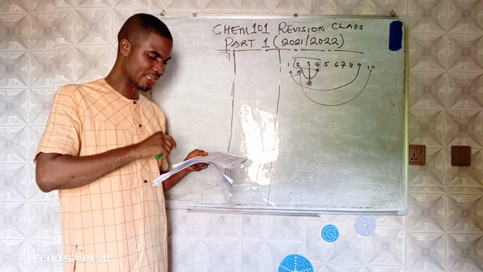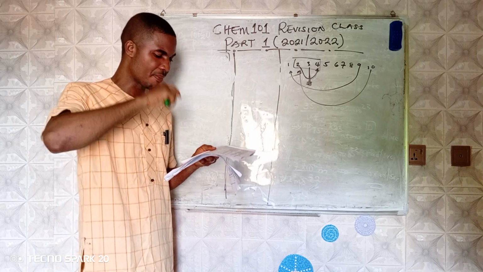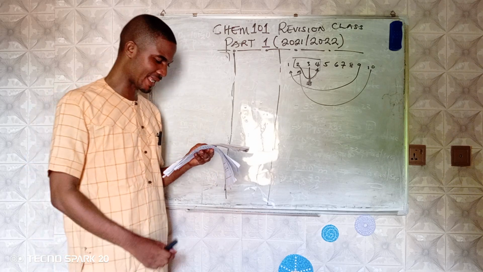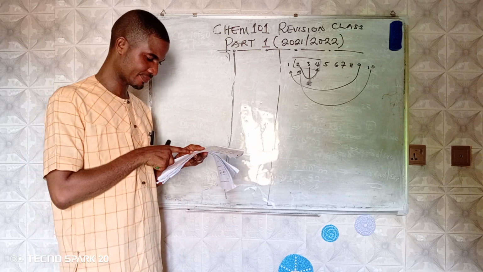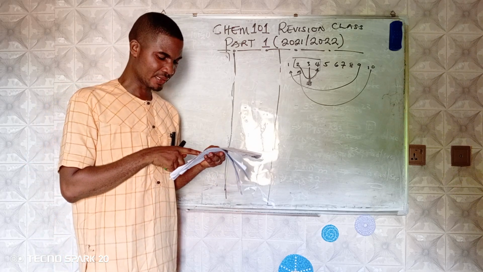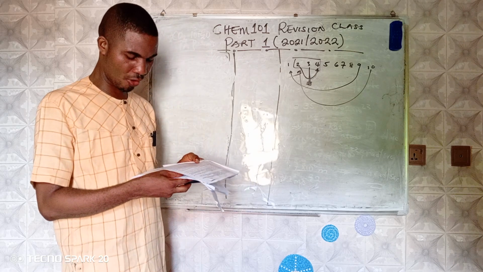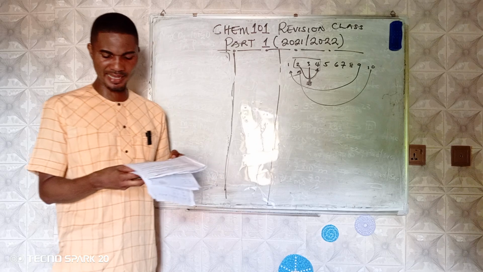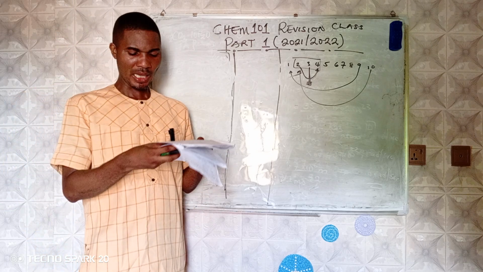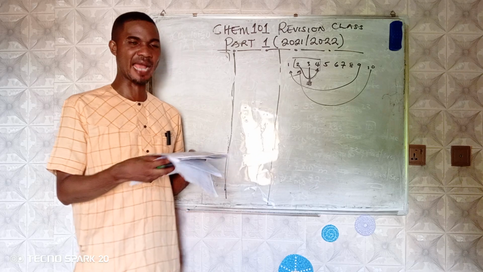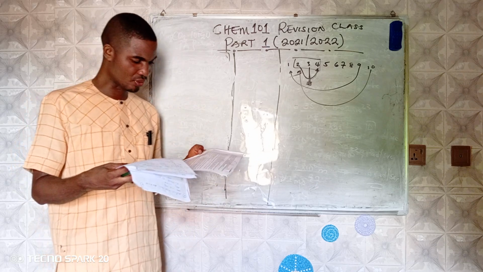Number 16 says radiation ionizes matter as it passes through it. The most ionizing is, option A is beta, option B is gamma, option C is alpha, option D is X-ray. Our answer there is option C, alpha. Alpha is the most ionizing.